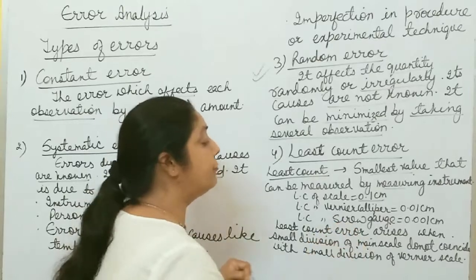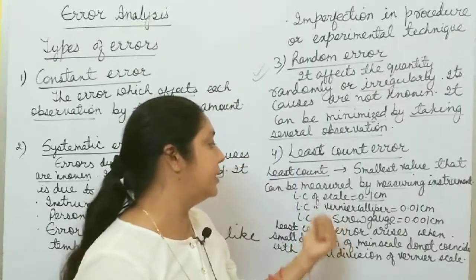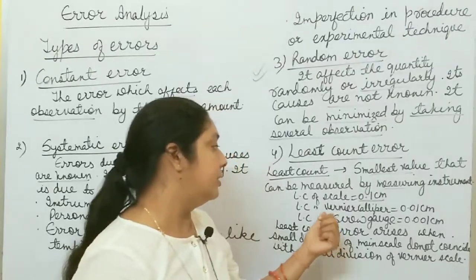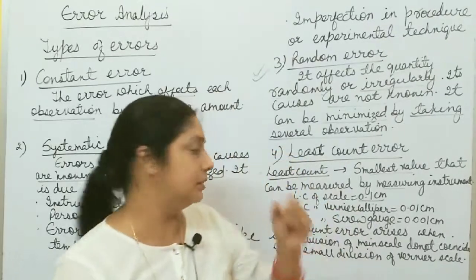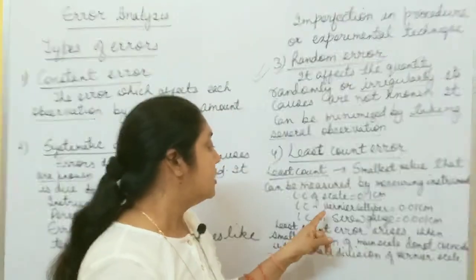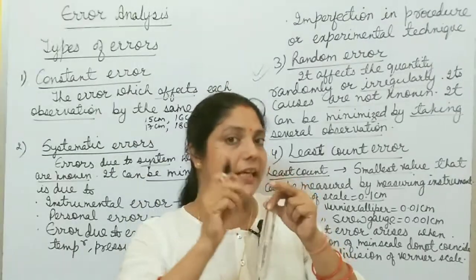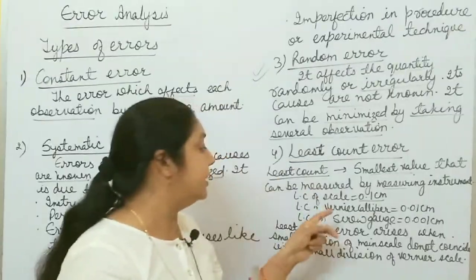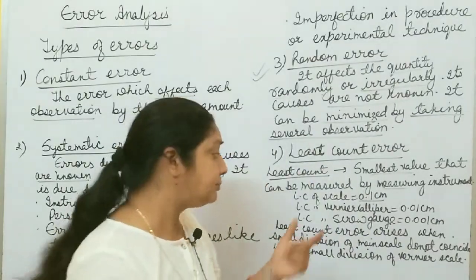Least count of vernier caliper. I think you have heard these words, vernier caliper and screw gauge. These two are used to measure the diameter or length of small objects. Both have one main scale and, in the case of vernier caliper, a vernier scale, and in the case of screw gauge, a circular scale, right?